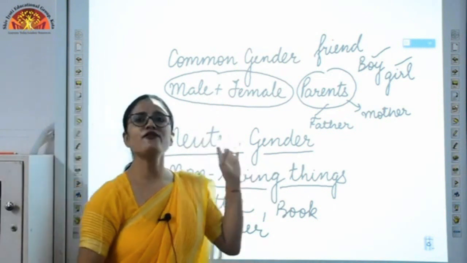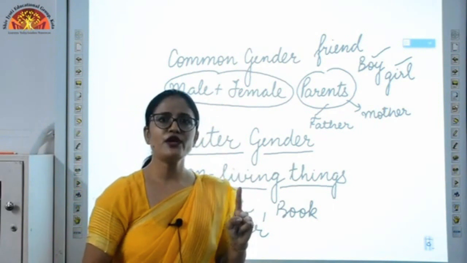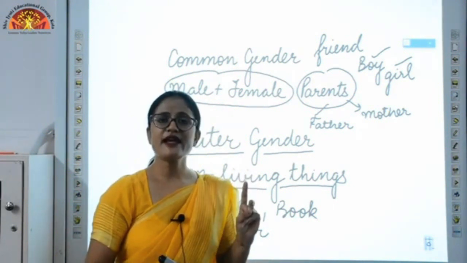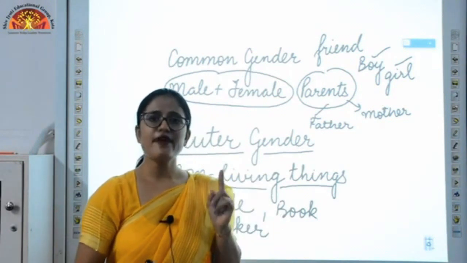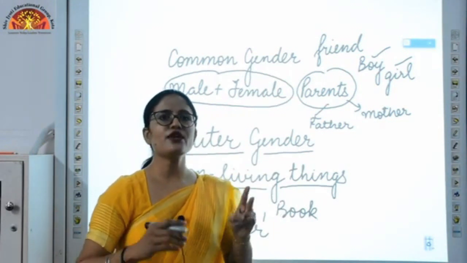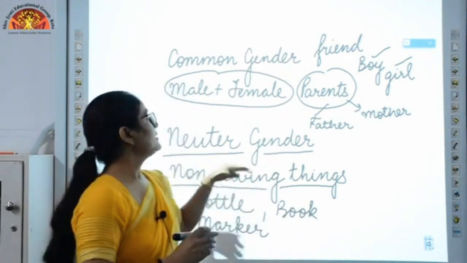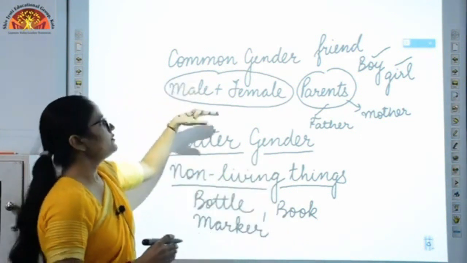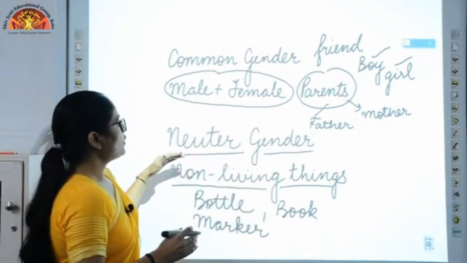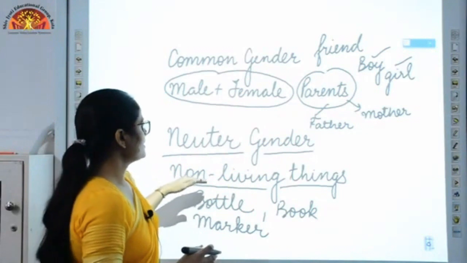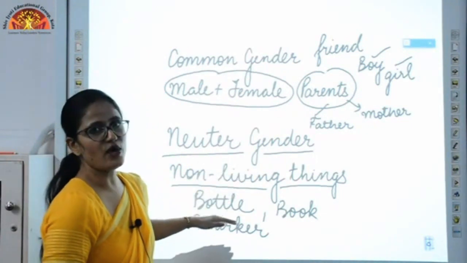So basically there are four types of genders. Masculine gender is used for denoting men, like your father, brother, uncle. Second is feminine gender, used to denote females, like your mother, sister. Third is common gender, which is used for both, like your parents. The fourth is neuter gender, which covers all non-living things. They don't have any gender, like bottle, book.